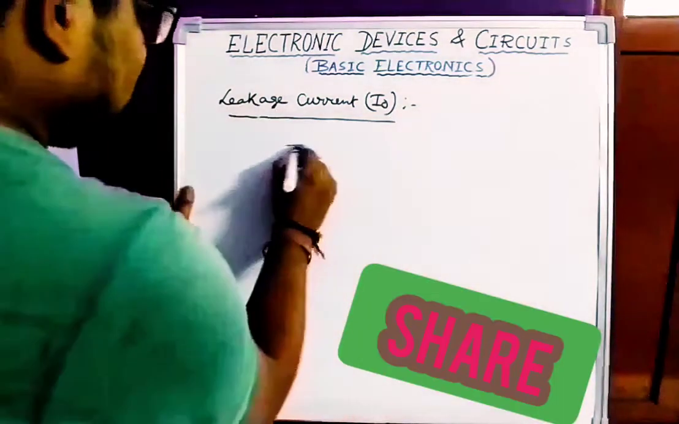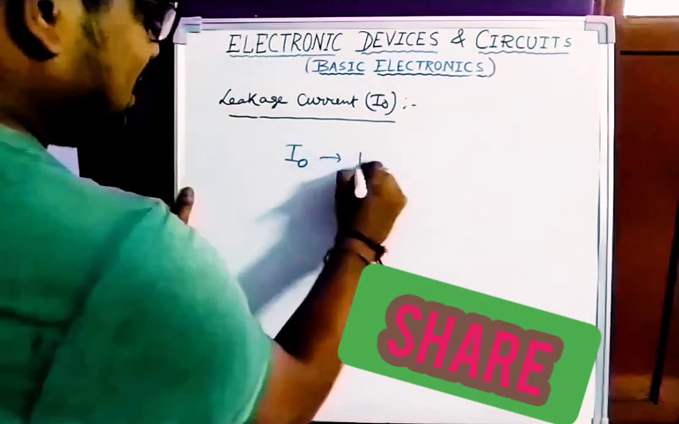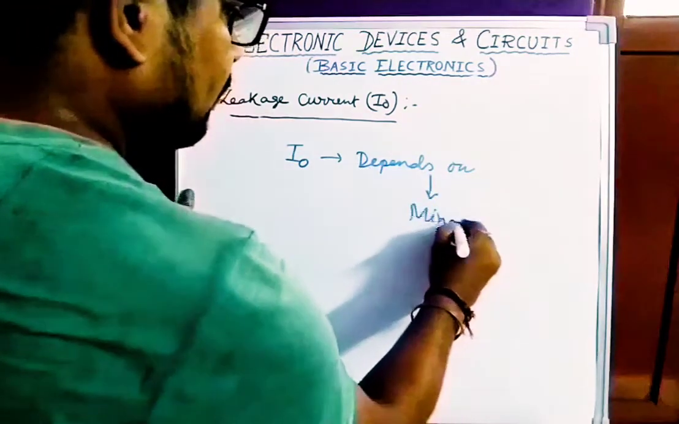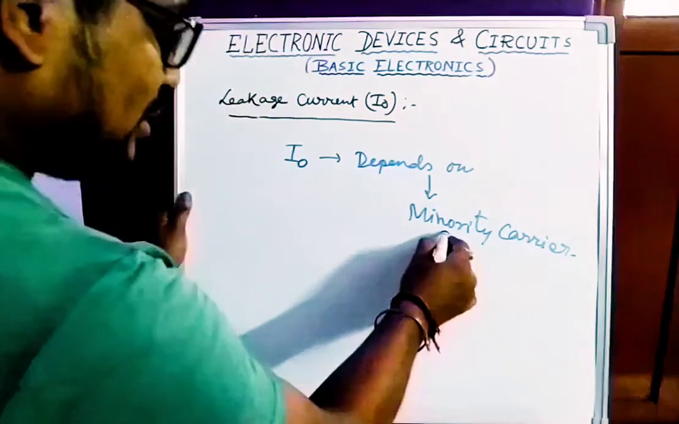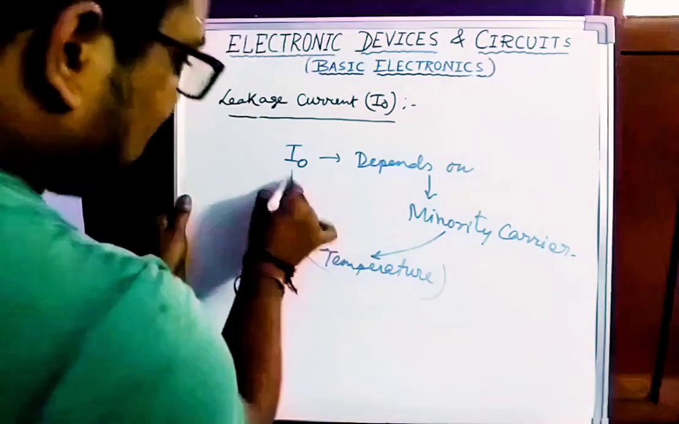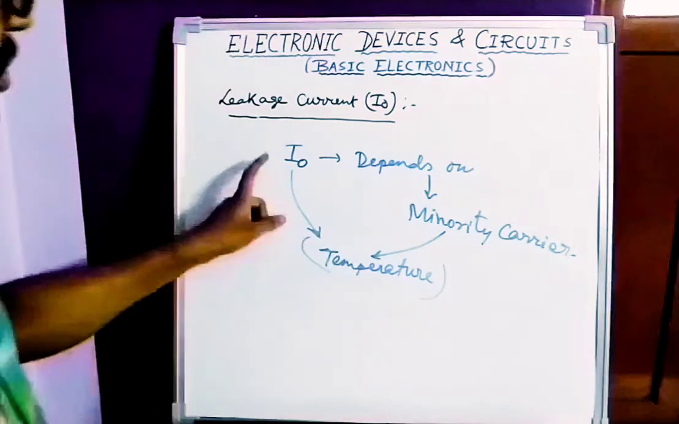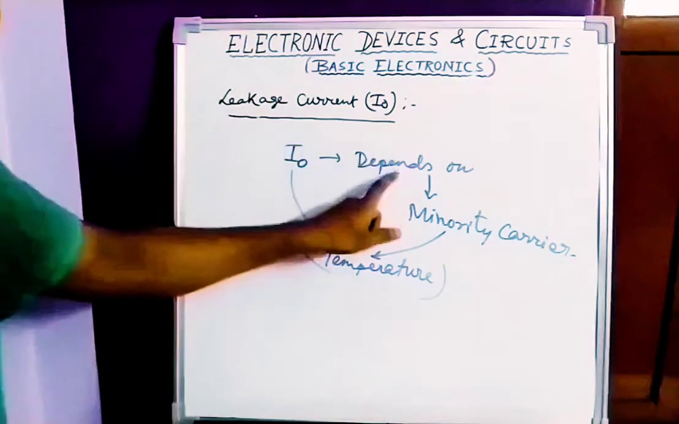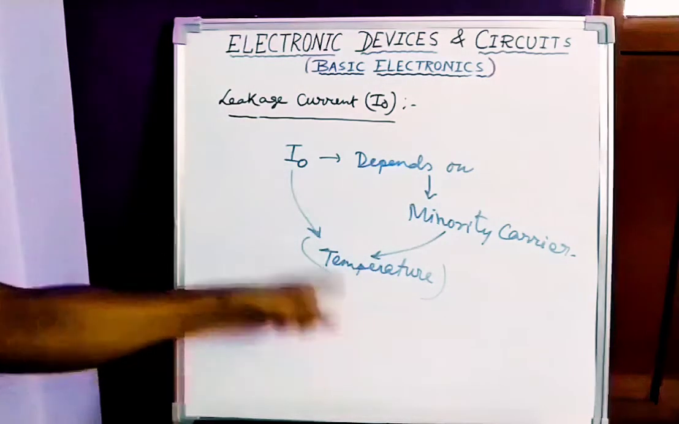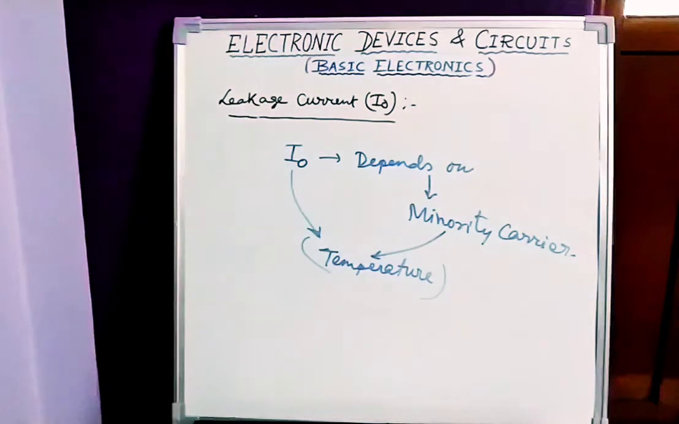So one important thing is that this I0 leakage current directly depends on minority carrier, and this minority carrier depends on temperature. That's why I0 depends on temperature. So first is I0 depends on minority carrier, minority carrier depends on temperature, so I0 depends on temperature, okay? So this is how you have to remember.